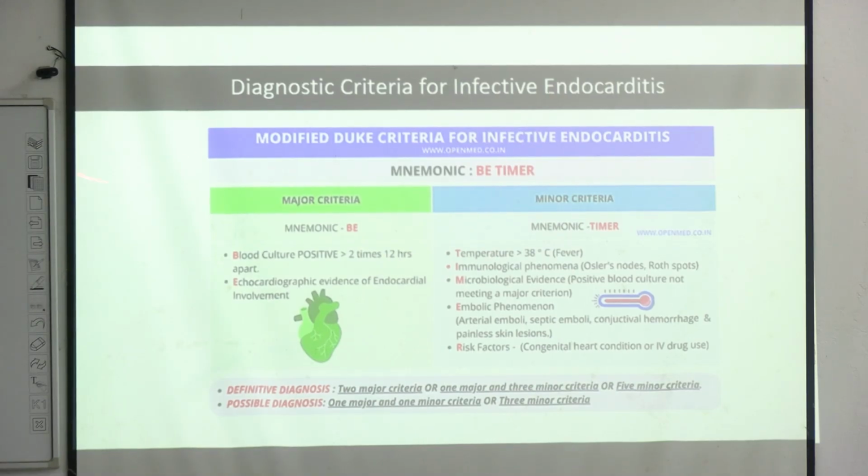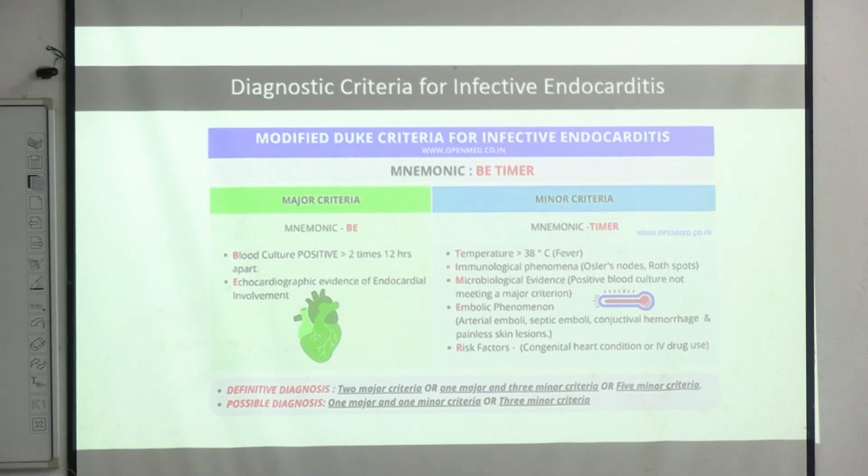For major criteria, the first is the blood culture, which should be positive 2 times, 12 hours apart. Along with this there should be echocardiographic evidence of endocardial vegetations.